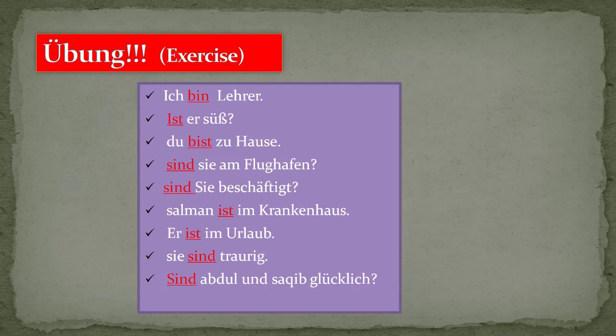The last one is: Ist es warm draußen? Is it warm outside? We can say warm. How is the weather outside? We can say it like this. So again, we are asking a question, so the verb should be in first position and the subject in second position. Okay, so this is the example of the sein verb.